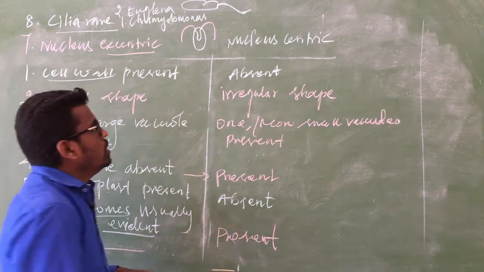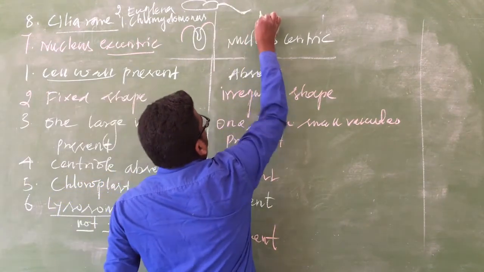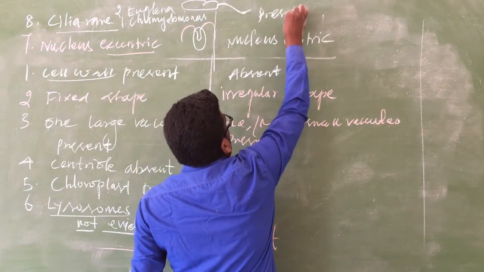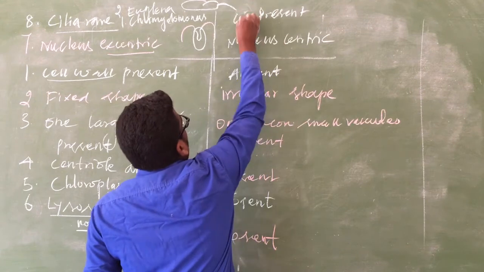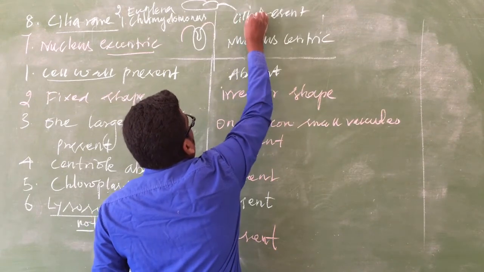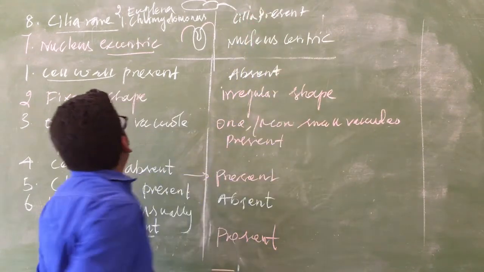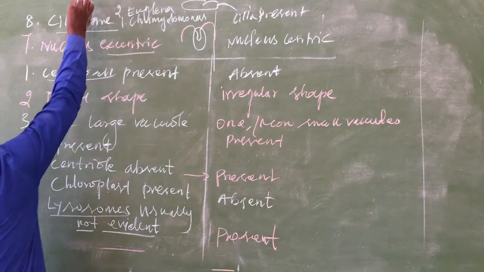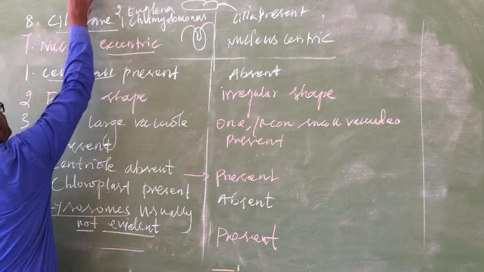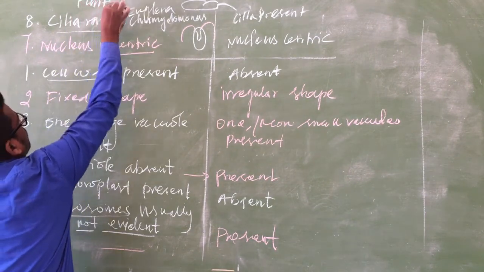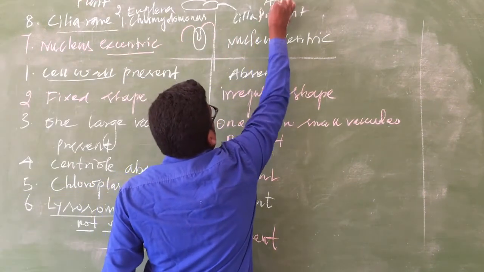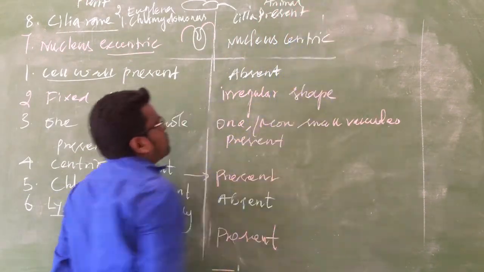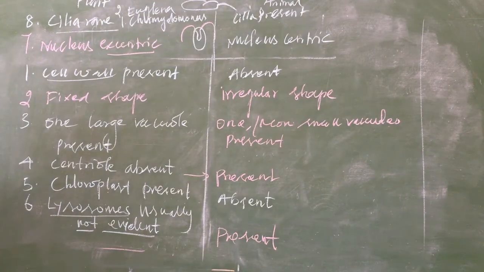But here in the animal cell, cilia are present and common. So these are the characteristic differences between the plant cell and the animal cell.